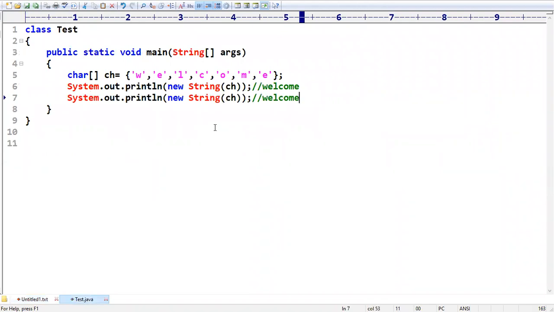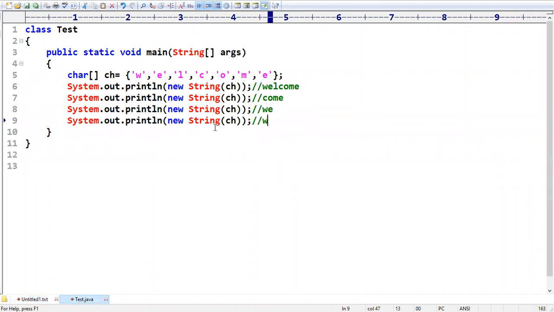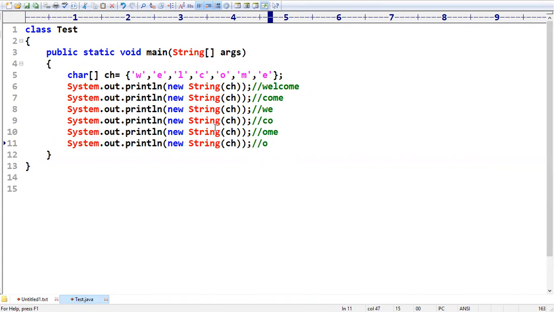Have a look once. Sir, I don't want WELCOME. I want to only COME. Sir, I don't want COME. I want to only WE. Sir, I want to only CO. Sir, I want to only OME. Okay, I want to only ME. Like this, my requirement. How can you construct it?